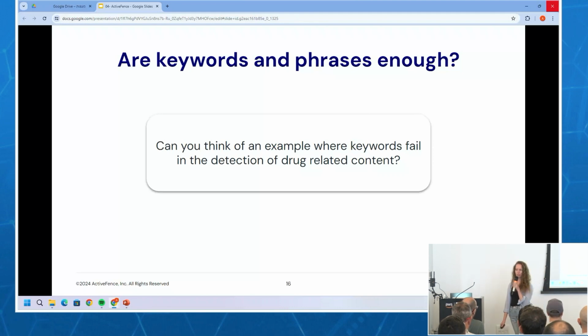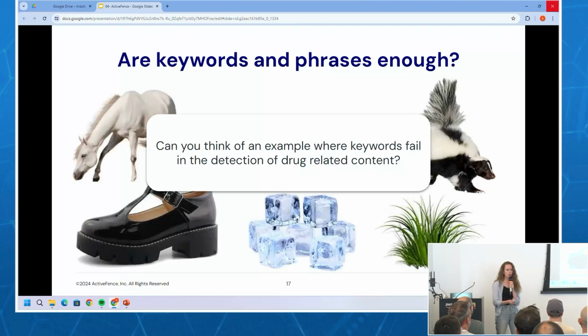You could use a picture of the molecule. Yeah, actually one thing that we see a lot in correspondences about drug trafficking and solicitation is that you can have entire conversations with emojis. But we know how to catch emojis. So maybe this will trigger your imagination. All of these are stand-ins for drugs: horse for heroin, Mary Jane for marijuana, weed for weed, skunk for marijuana.